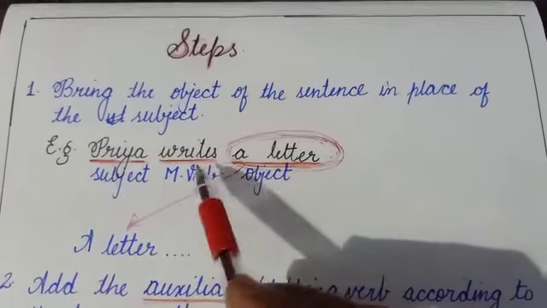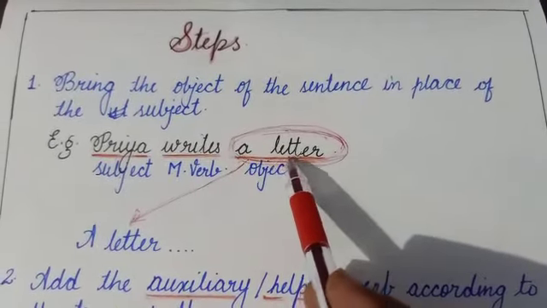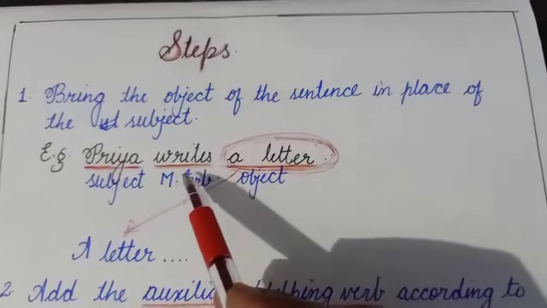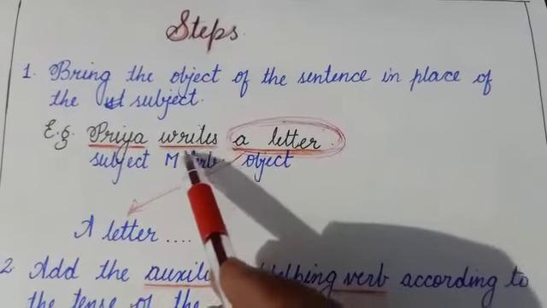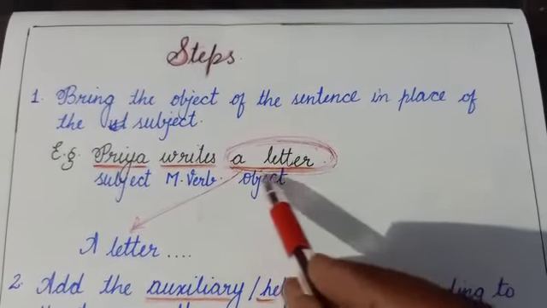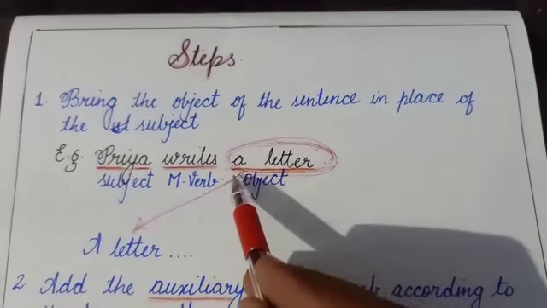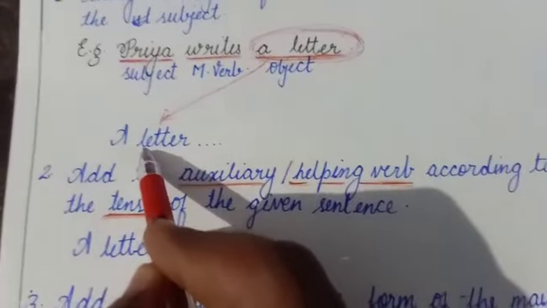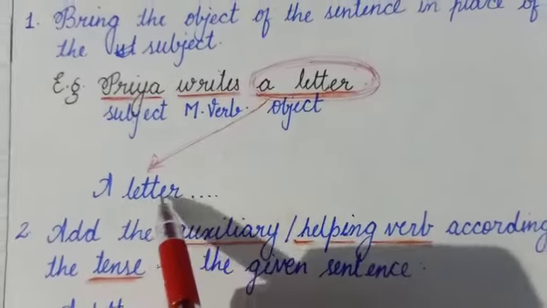Dear students, the easiest way to identify an object is to ask a question with what. Suppose I ask, what does Priya write? The answer will be a letter. So a letter is the object here, and I am bringing this word in front of the sentence to start the sentence in passive voice: a letter.